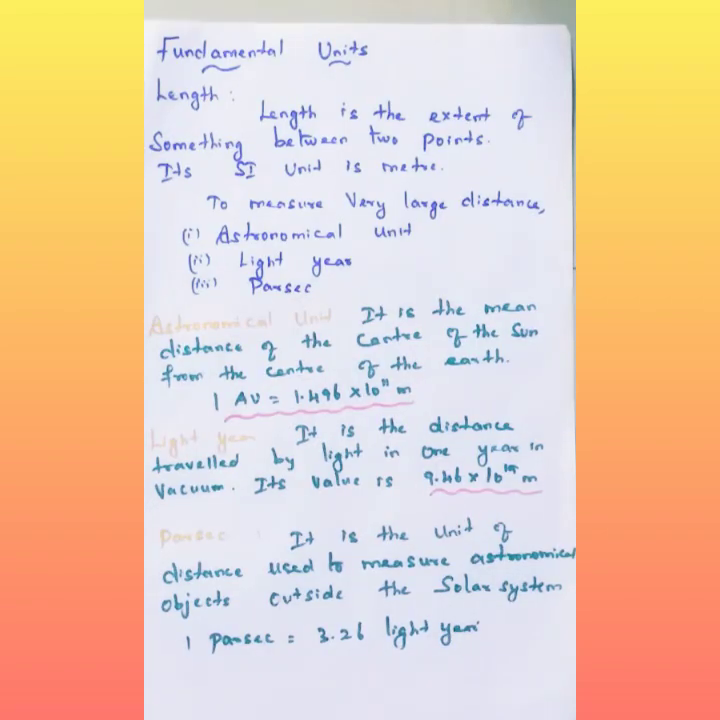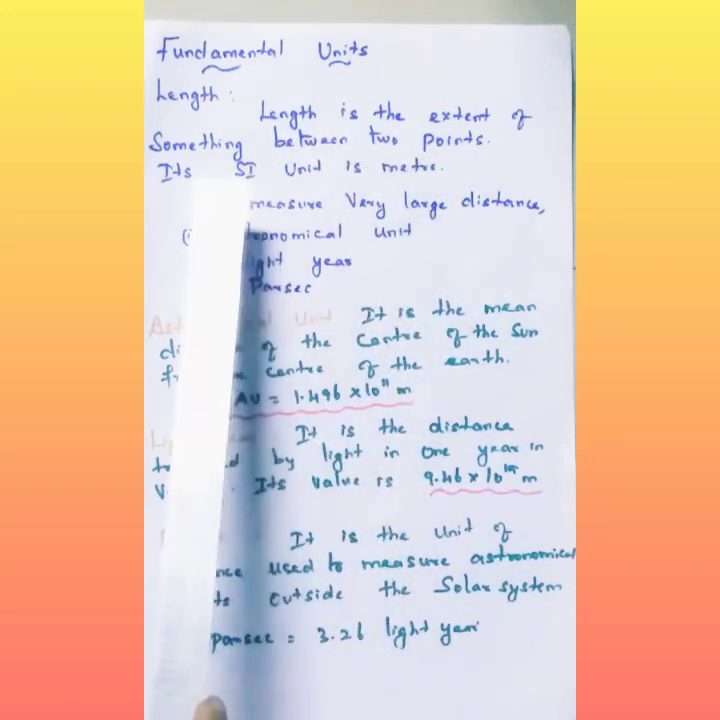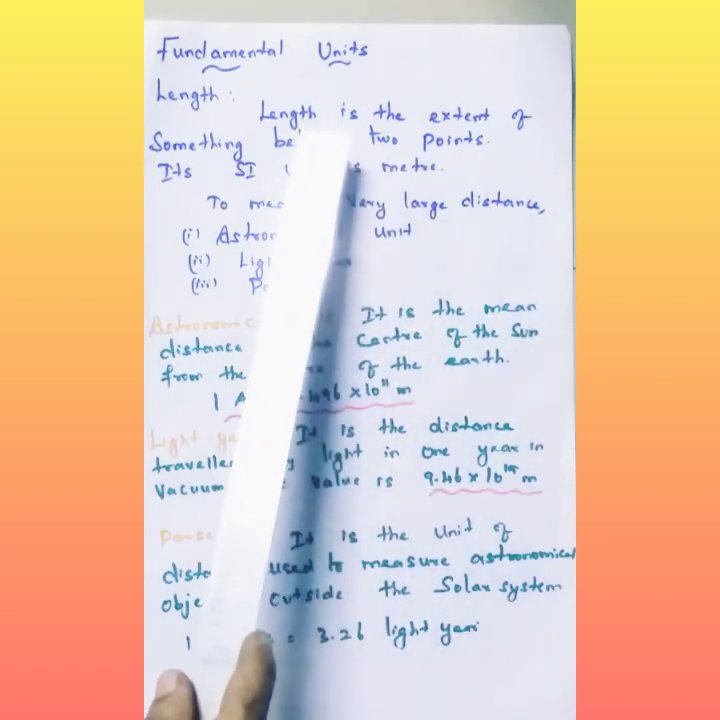Now I am going to explain in an elaborate manner about length, mass, time and temperature. I am going to explain the definition, the units and how to measure them. First, the fundamental units. The first one is length. What do we mean by length? Suppose we measure any ribbon, table, classroom or building; we mostly use it to measure the distance between two points. So length is the extent of something between two points.